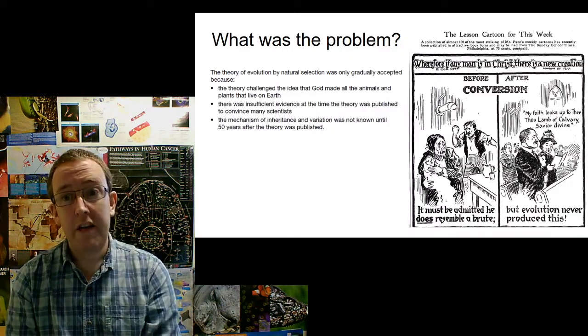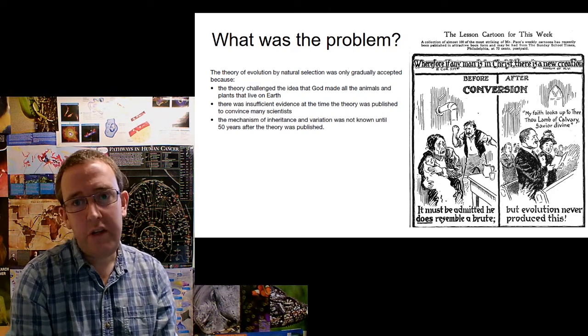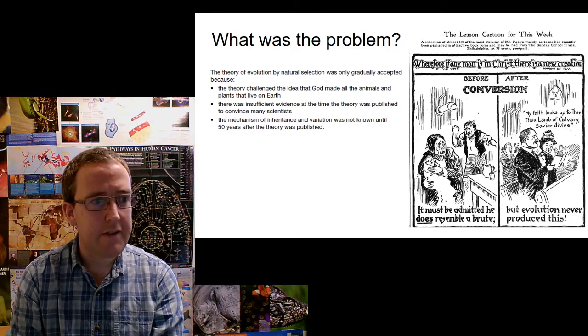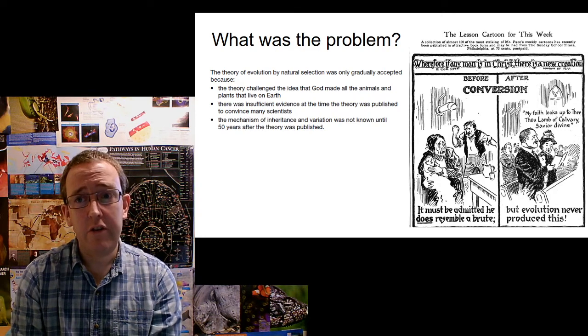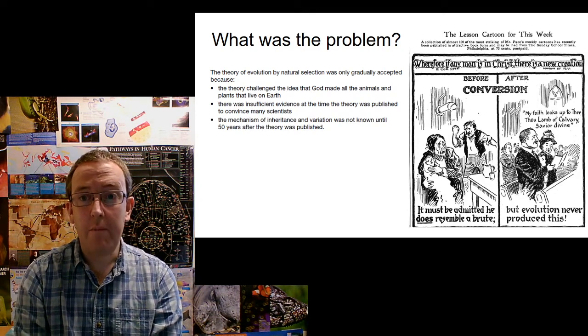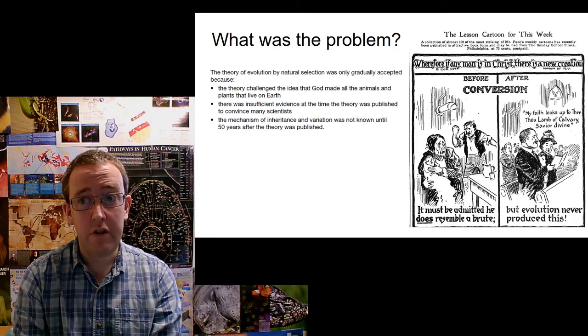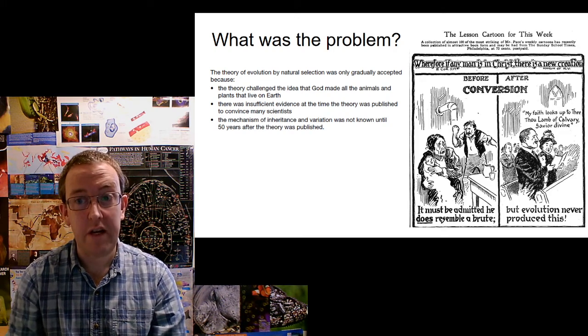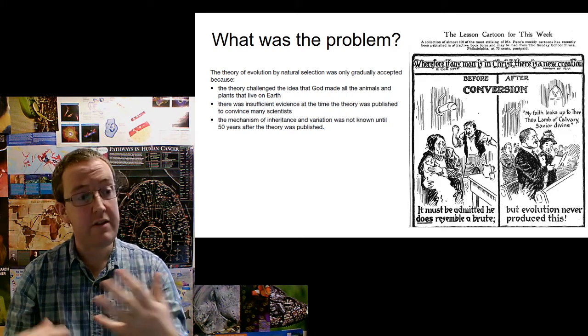So what was the problem then? These are the 3 points we want to stick to. We want to stick to the science here. The theory challenged the idea that God made all the animals and plants that live on Earth. There was insufficient evidence at the time the theory was published because we didn't know about genes, which leads us to the third point.